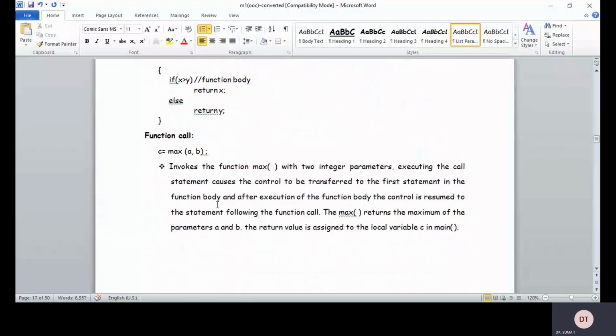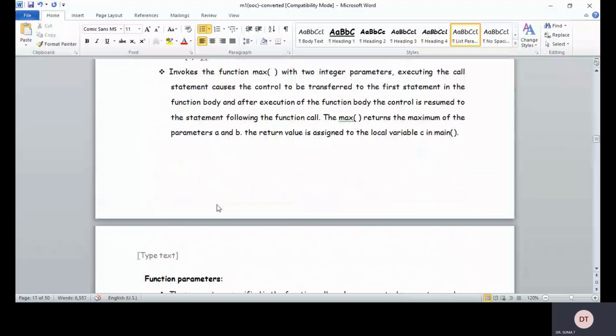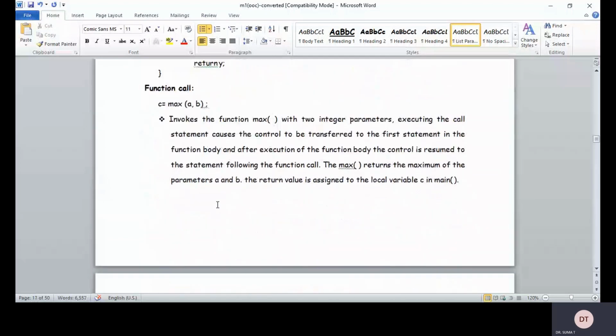Now the next component will be the function call. C is equal to max of a comma b invokes the function max with two integer parameters. Executing the call statement causes the control to be transferred to the first statement in the function body, and after execution of the function body, the control is resumed to the statement following the function call. The max function returns the maximum of the parameters a and b. The return value is assigned to the local variable c in the main. Okay, so that is a function call.